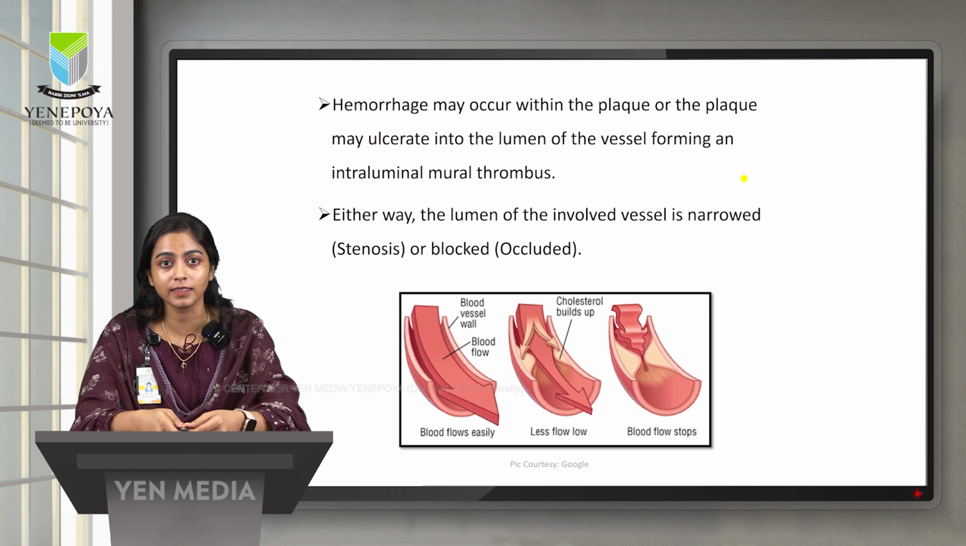As you can see in the picture, the first one is the normal vessel where the blood flows easily. The second picture shows deposits, or cholesterol buildup, in the lining of the blood vessel.